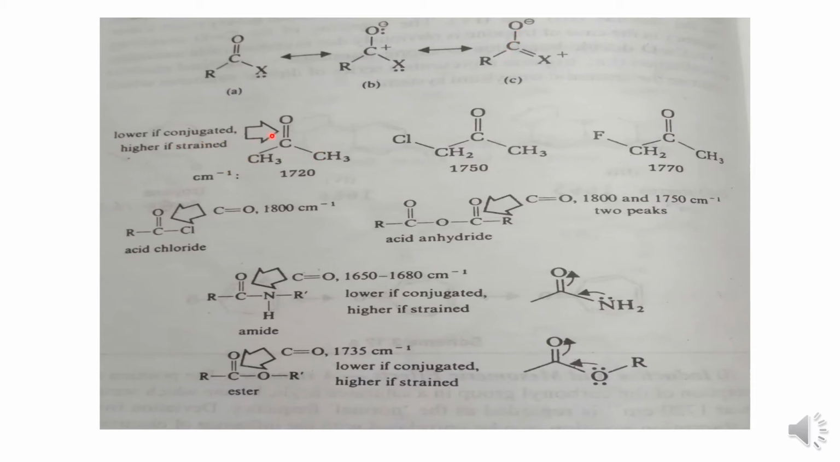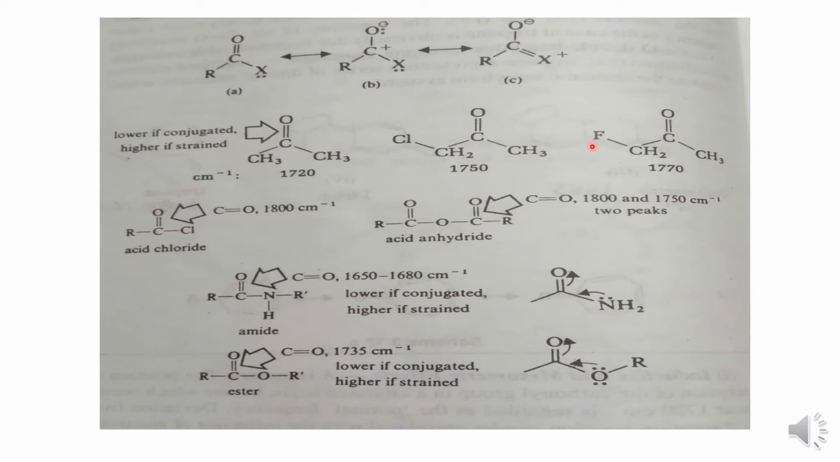If there are two methyl groups attached, they are electron donating, so it is highly strained. This is due to the electron richness at this position, there is repulsion of electrons and lengthening of the bond, and therefore the frequency is 1720. But if a halogen is attached to this position, this increases the carbonyl stretching frequency.